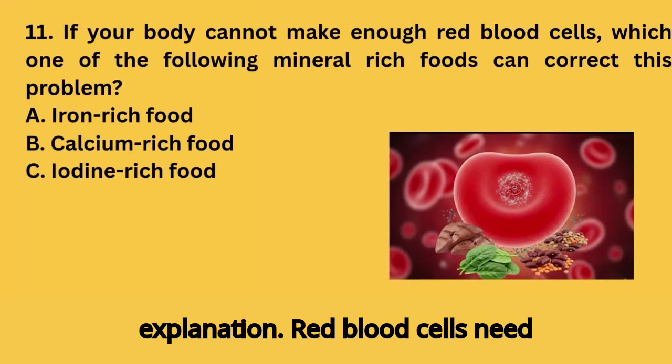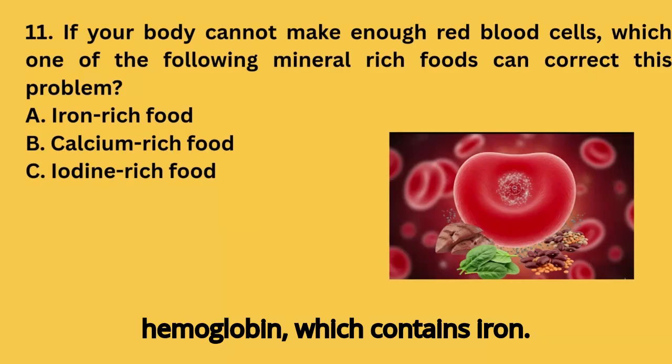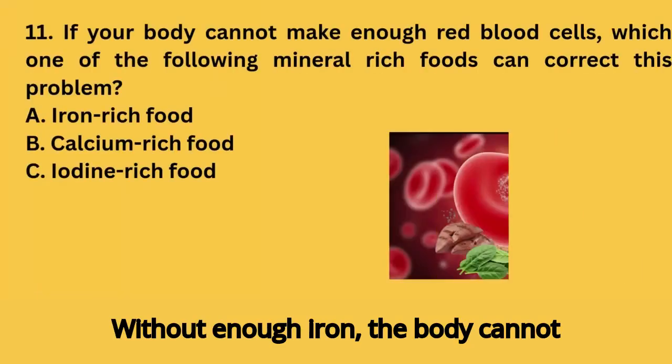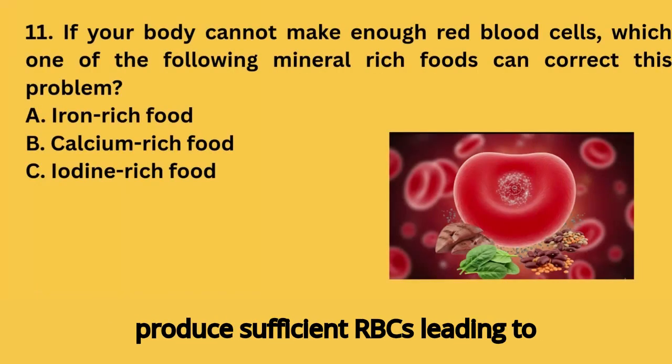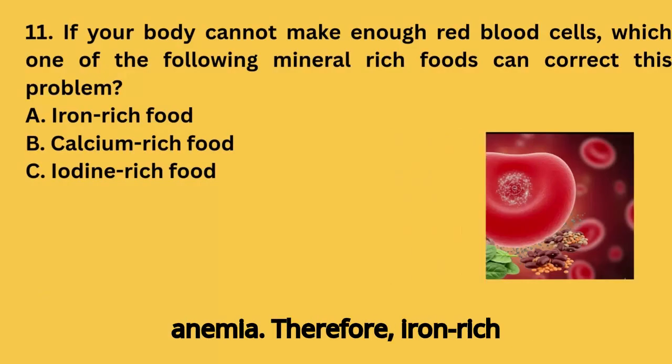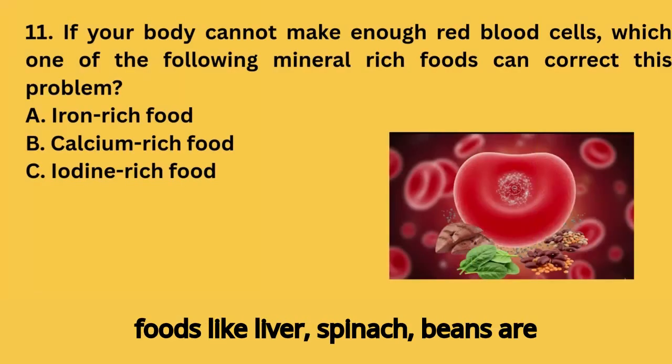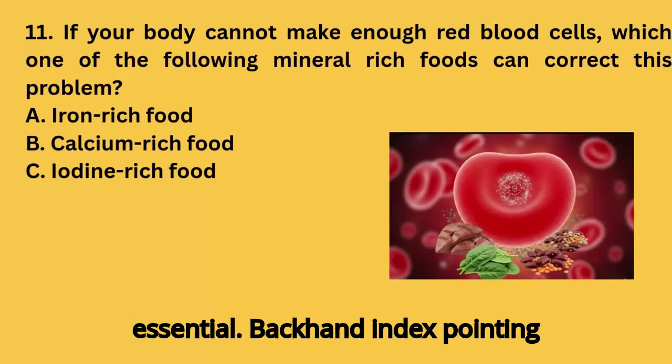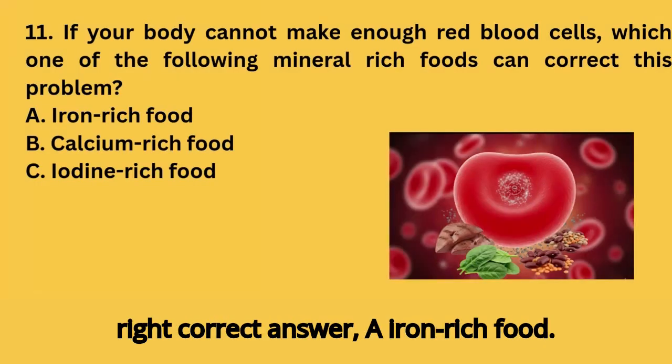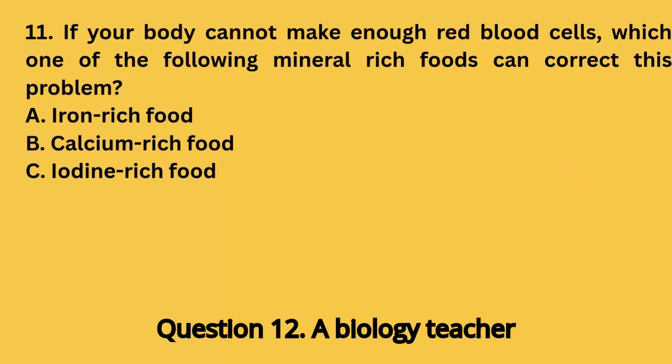Red blood cells need hemoglobin, which contains iron. Without enough iron, the body cannot produce sufficient RBCs, leading to anemia. Therefore, iron-rich foods, like liver, spinach, and beans, are essential. Correct answer: A. Iron-rich food.